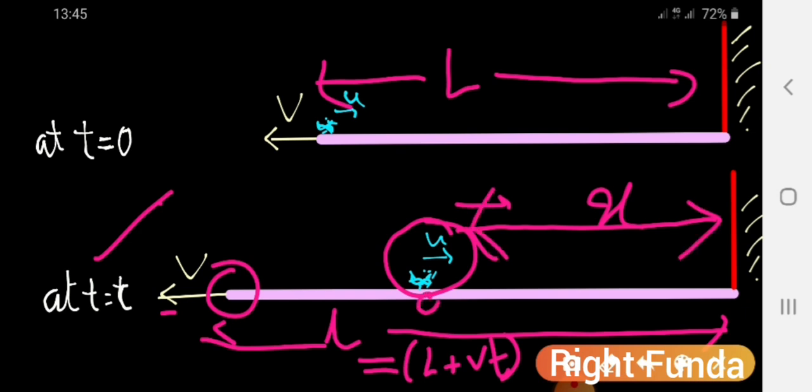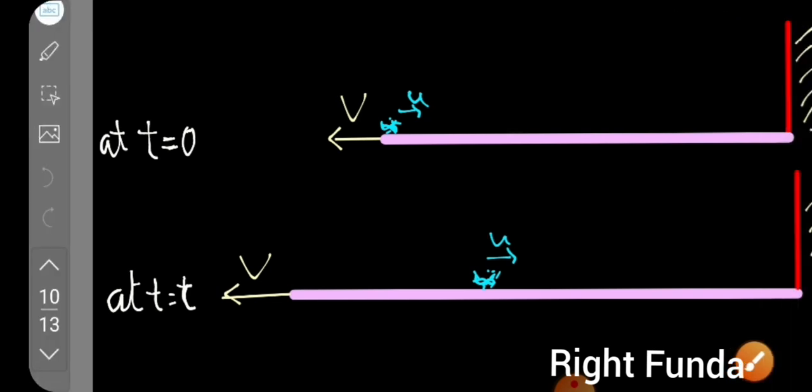So what is the velocity of this point? First, let's calculate the velocity of the rubber band. All the points of the rubber band are not moving with the same velocity. The left end moves with a capital V velocity, and the right end is moving with velocity 0. And it stretches uniformly. If it stretches uniformly, we can calculate the velocity of the different points of the rubber band.